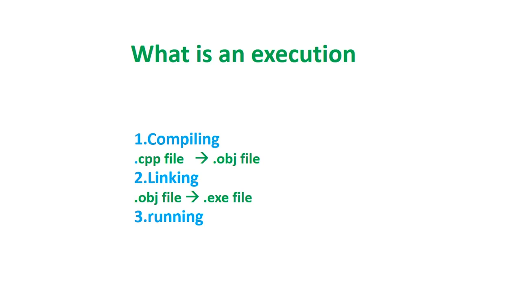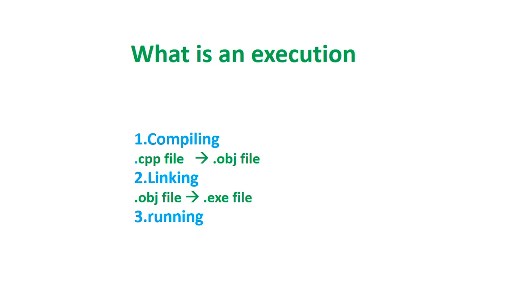After typing the program, we have to save the program with the extension .cpp. This is known as source code. The computer cannot understand the source code, which is written in the English language. It can understand the binary code or object code, which has zeros and ones. So the compiler converts the source code into the object code. Then the .obj file is created. Compiler is software that is embedded in this IDE and is running in the background.